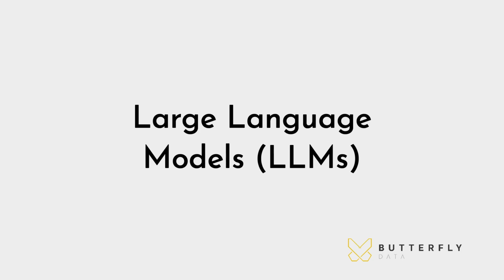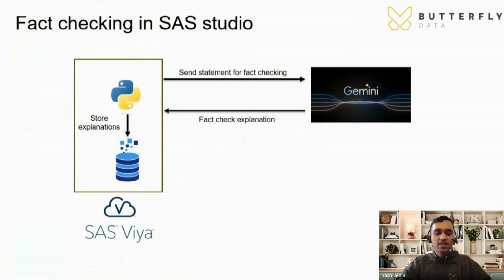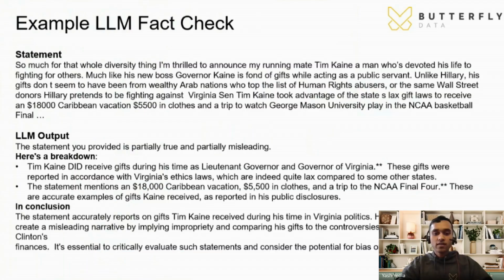Large language models, or LLMs for short, are a very powerful tool for natural language processing, especially in the case of fact-checking. They're very useful for understanding, comparing, and summarizing text. I've created a Python script that interacts with Google Gemini's LLM using its API. It takes statements from a dataset and fact-checks them using the API. It then stores the response it retrieved from the LLM into a SAS database. The LLM has accurately summarized what the statement has said and why it's partially true and partially misleading.